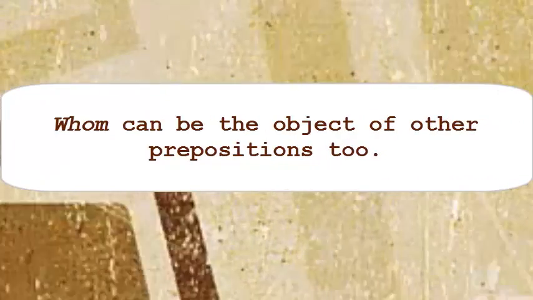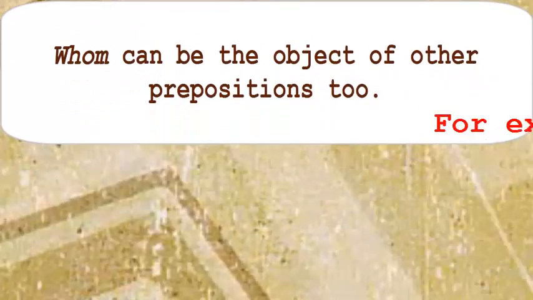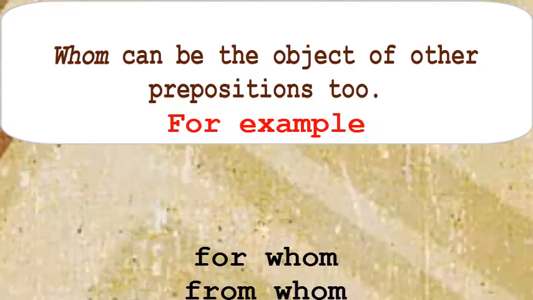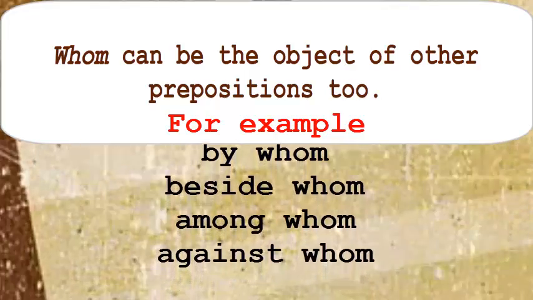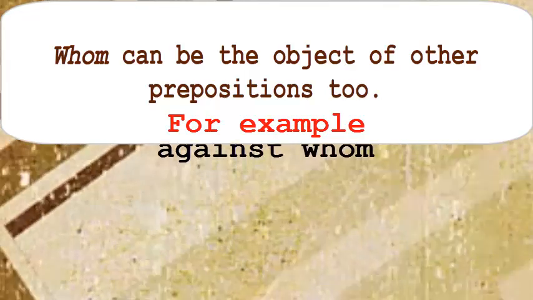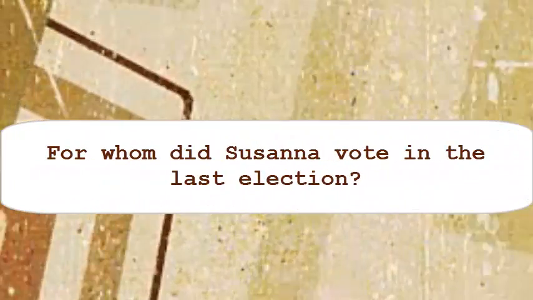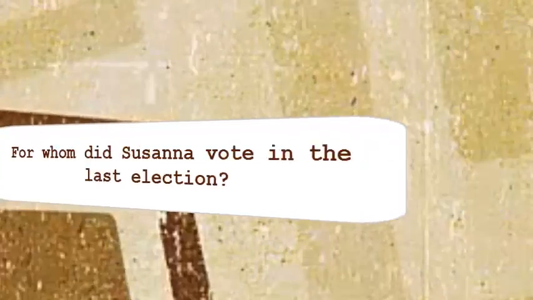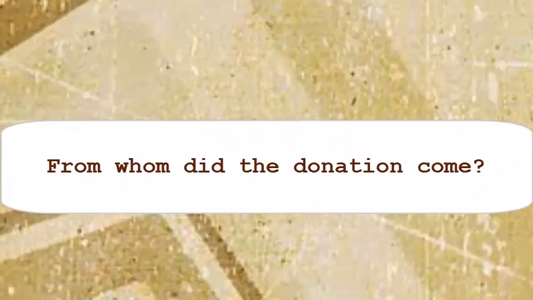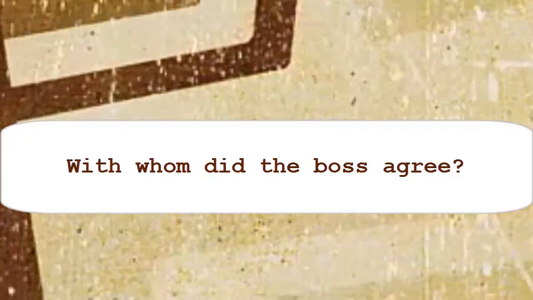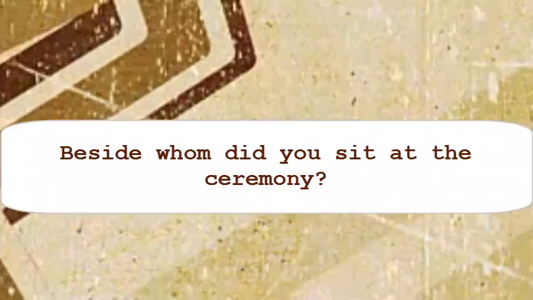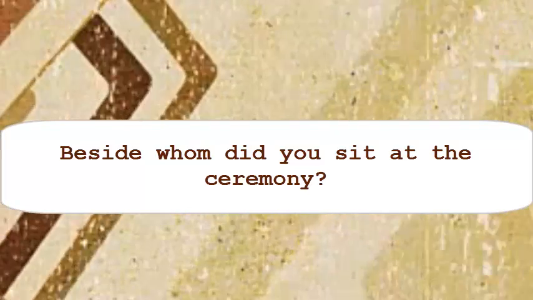Whom can be the object of other prepositions too. For example, for whom, from whom, with whom, by whom, beside whom, among whom, against whom. For whom did Susanna vote in the last election? From whom did the donation come? With whom did the boss agree? Beside whom did you sit at the ceremony?